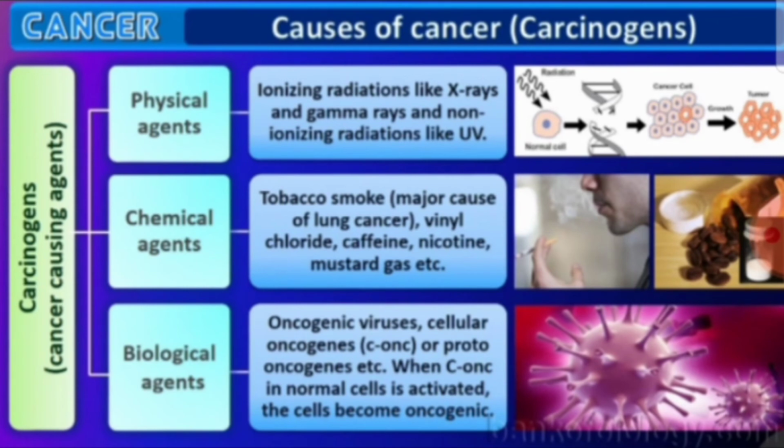Now cancer causing agents are physical, chemical or biological. Physical includes ionizing radiations. Chemical includes tobacco smoke, nicotine, caffeine, mustard gas. Biological includes oncogenic virus and cellular oncogenes. They are responsible for the carcinogens.